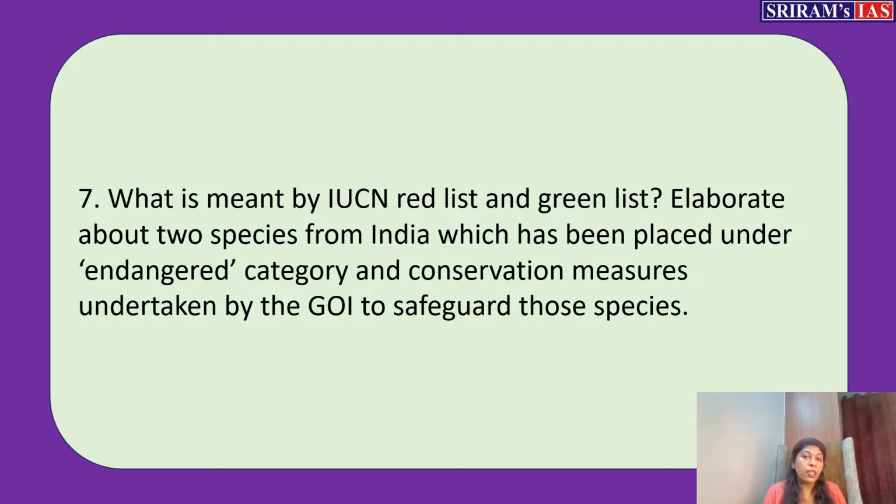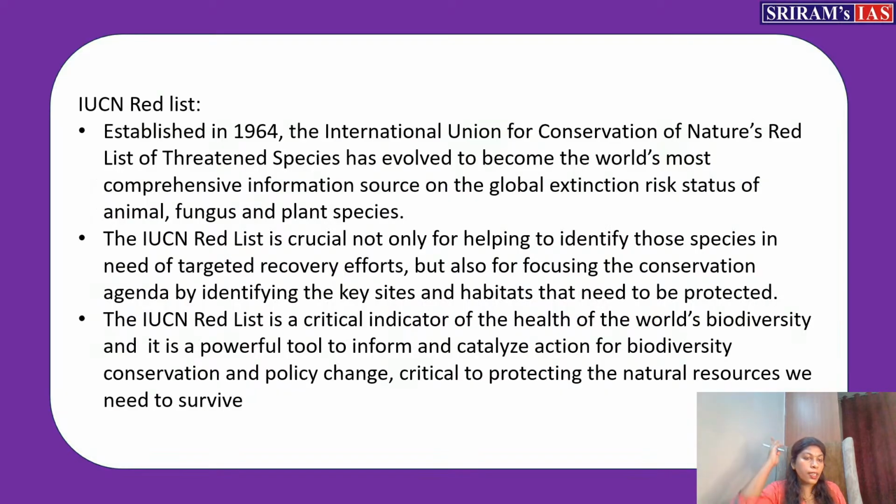So they are asking what is meant by the red list and the green list, which is released by IUCN, right? So you can write it directly. So IUCN red list means what? IUCN was established longer back, 1948, but the red list came around 1964. It was established, and it's otherwise called as IUCN's Red List of Threatened Species. Full form we'll call like this: IUCN's Red List of Threatened Species.